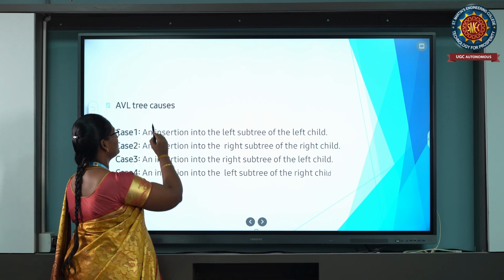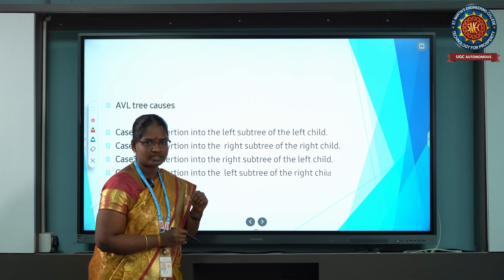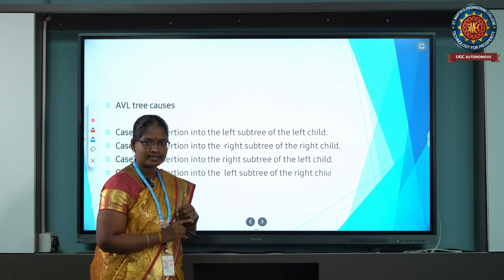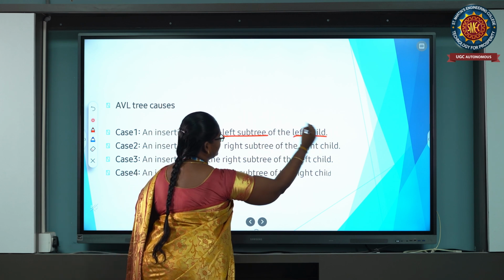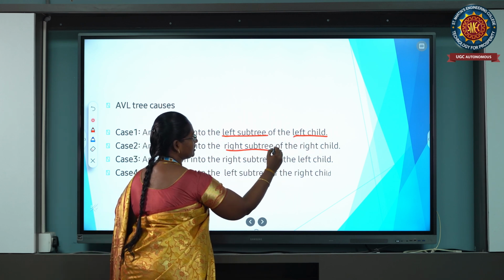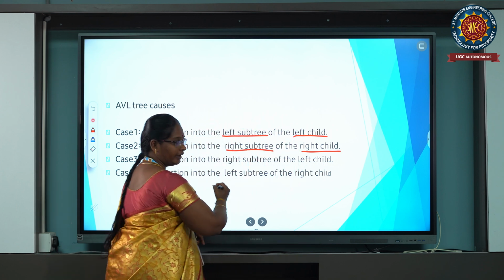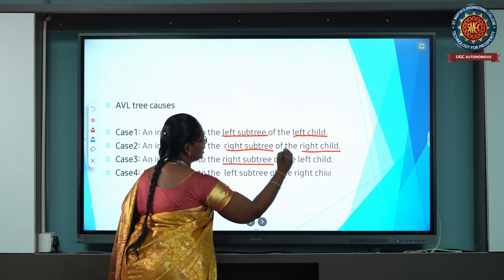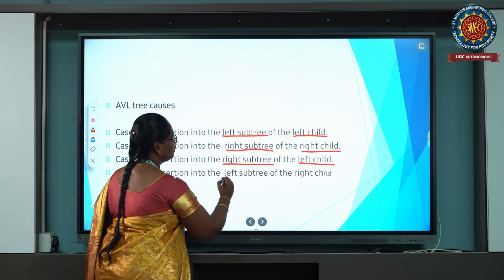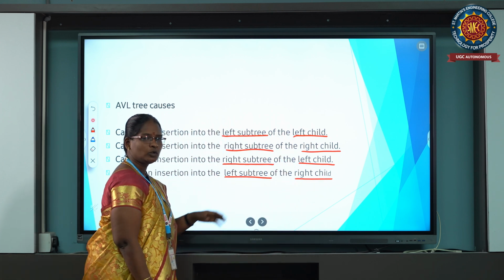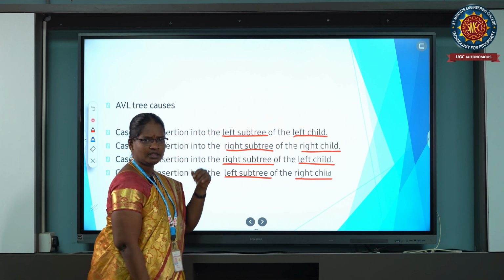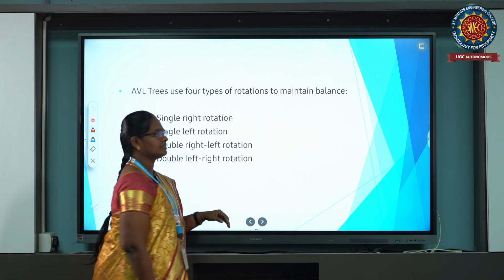After that, the AVL tree has four cases. The first is left subtree and left child. The second is right subtree and right child. The third is right subtree and left child. The fourth is left subtree and right child. These cases involve rotations.